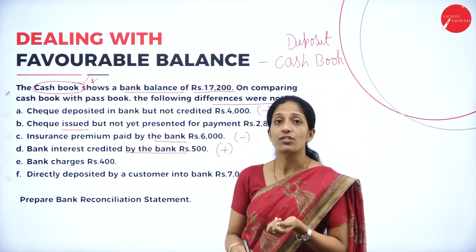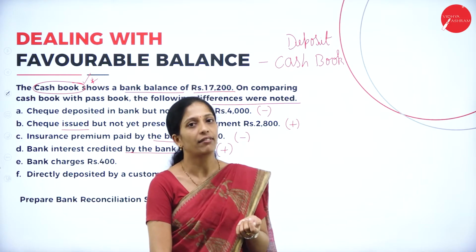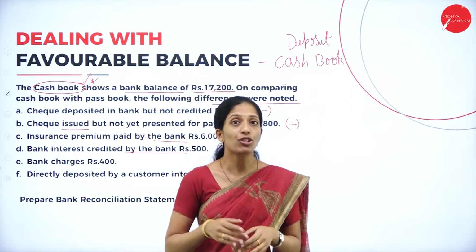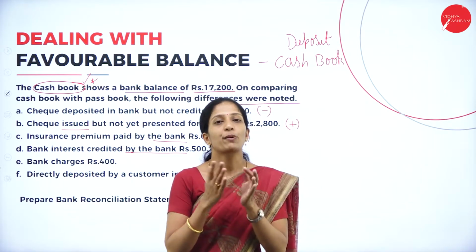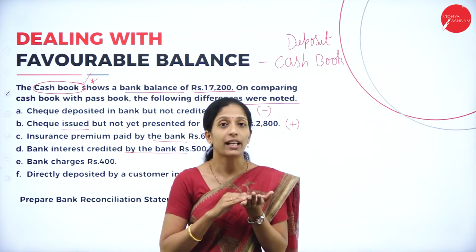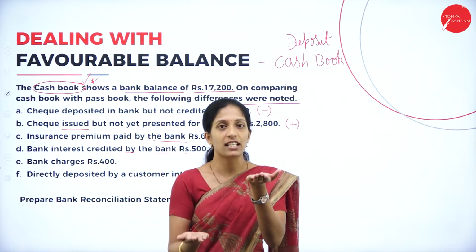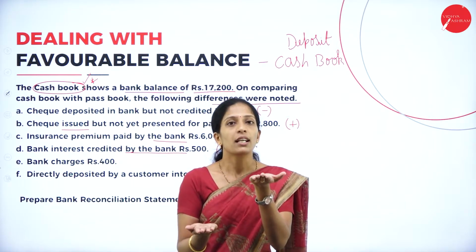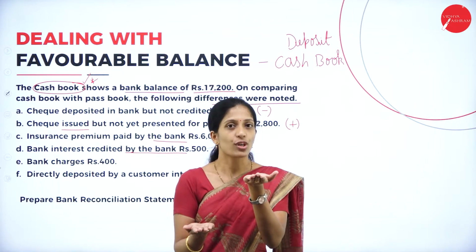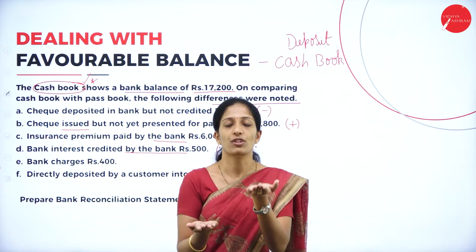Next, bank charges rupees 400. The bank has debited certain charges, how much? Rupees 400. This is the cash book, this is the passbook, and our base is the cash book. Bank charges, in the sense bank balance as per passbook has decreased because it is a charge, correct? But it is not known to the cashier. So adjust the cash book to the passbook.